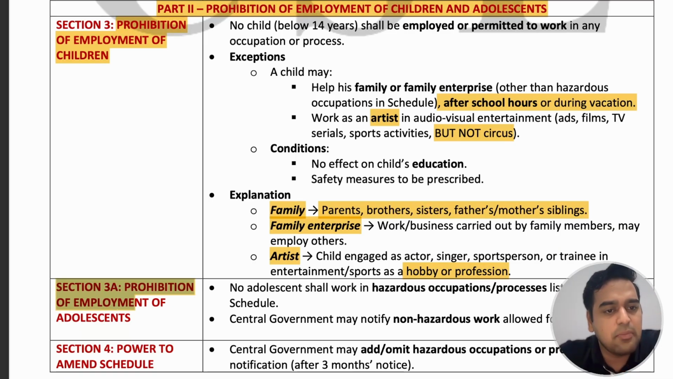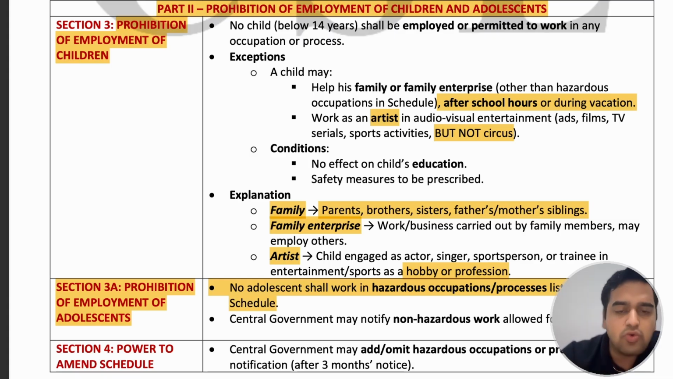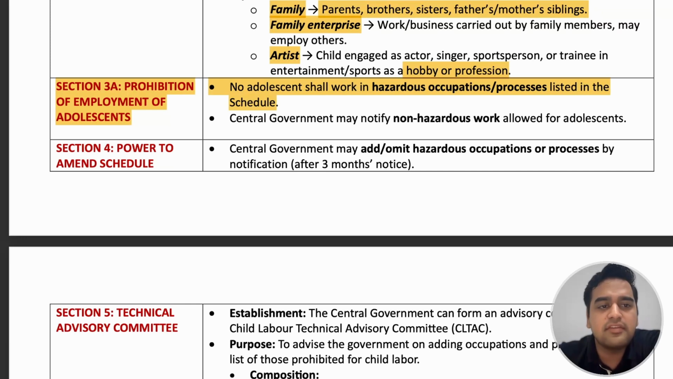Next is section 3, prohibition of employment of adolescent. No adolescent is allowed to work in hazardous occupation or processes listed in the schedule. But they are allowed to work in certain non-hazardous work. If something is endangering their life, then they are not allowed to work, but if it is not dangerous, then they can work.